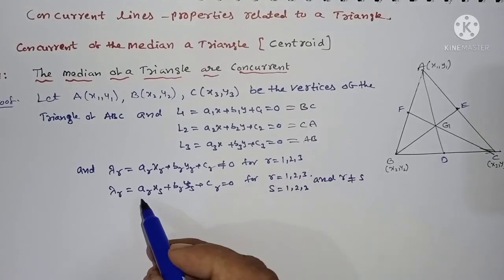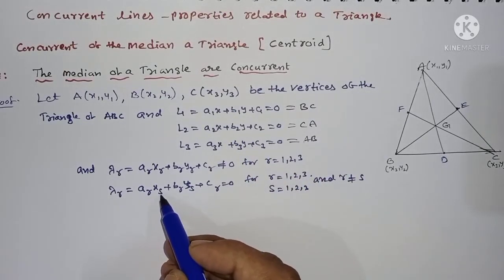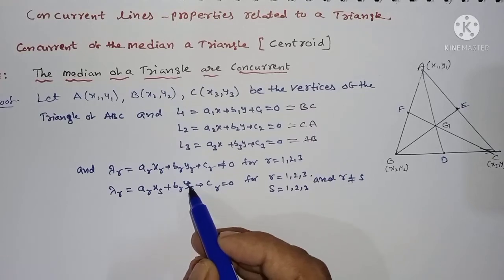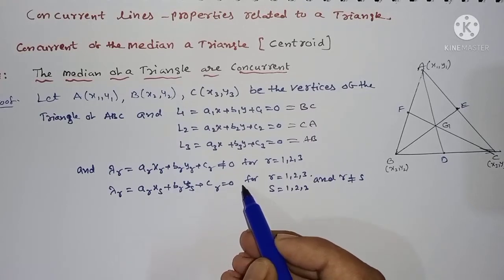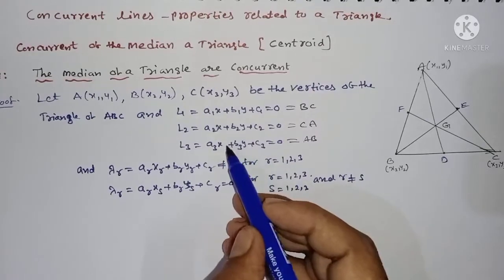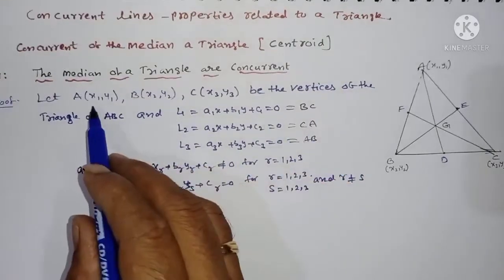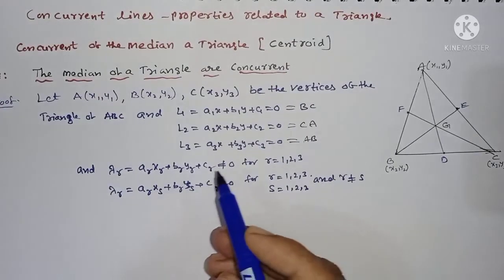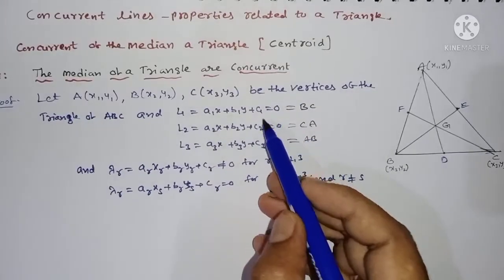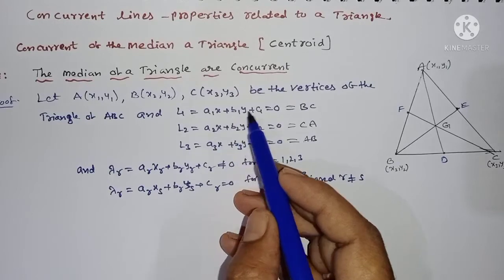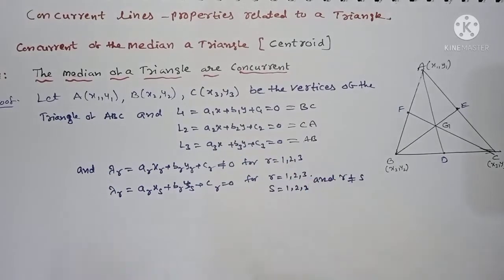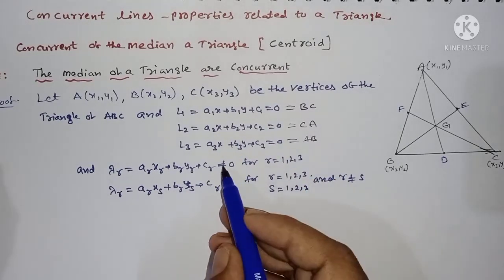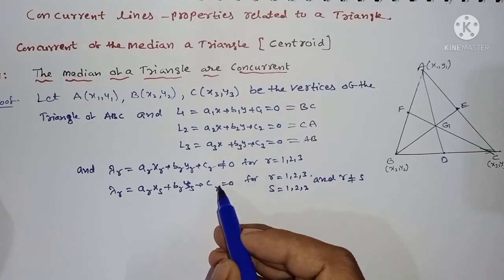Therefore I can write here A_R x_S + B_R y_S + C_R is equal to 0. Therefore, x and y change as x1, x2, x3. Therefore R is equal to 1, 2, 3, and S is also 1, 2, 3, because A1, B1, C1 change as 1, 2, 3 only.